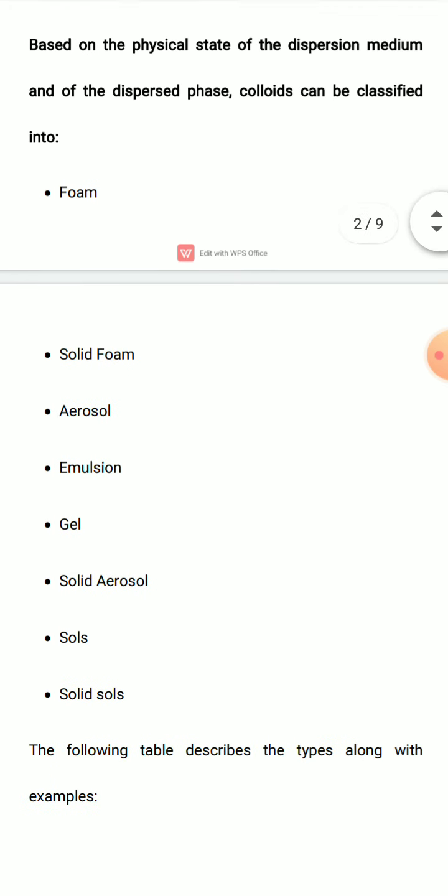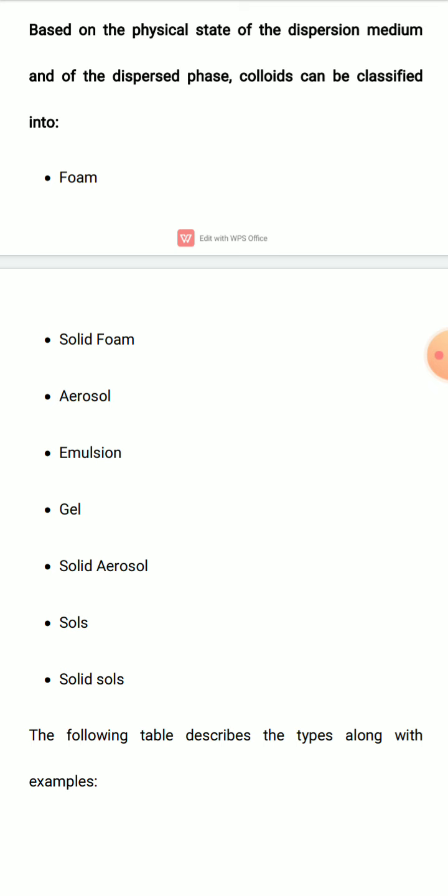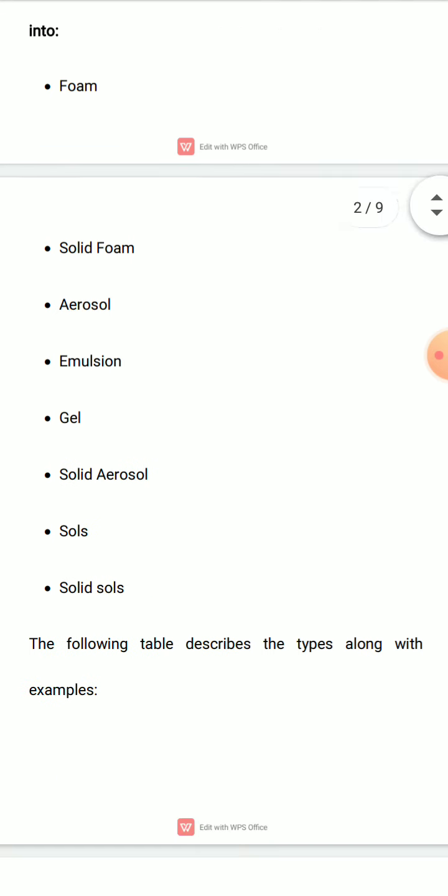Colloids can be classified in many ways. First, on the basis of physical state of dispersion medium and dispersed phase, colloids can be classified into 8 classes. One is foam, solid foam, aerosol, emulsion, gel, solid aerosol, sol and solid sol. These are the 8 classes of colloids on the basis of physical state of dispersion medium and dispersed phase.